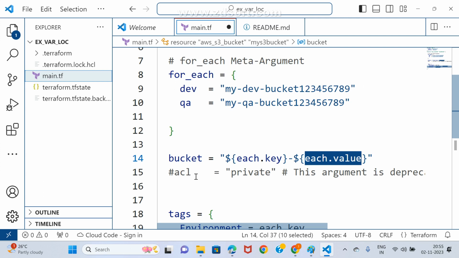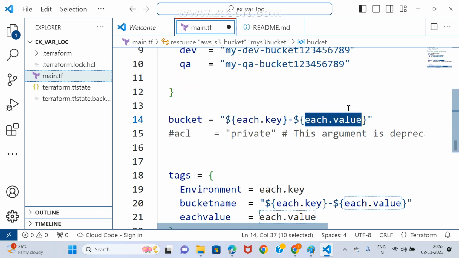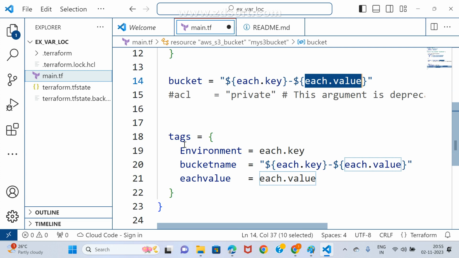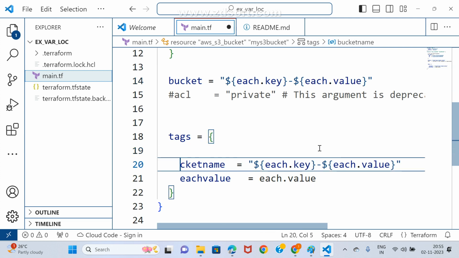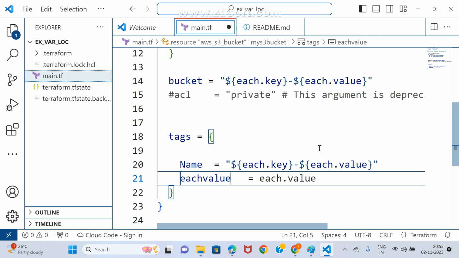In the same way, the second one: QA hyphen my QA bucket. This is our intention. If you want to display the same names, don't go with this. Just here, in place of the bucket name, go with the name only. You don't want this one also.